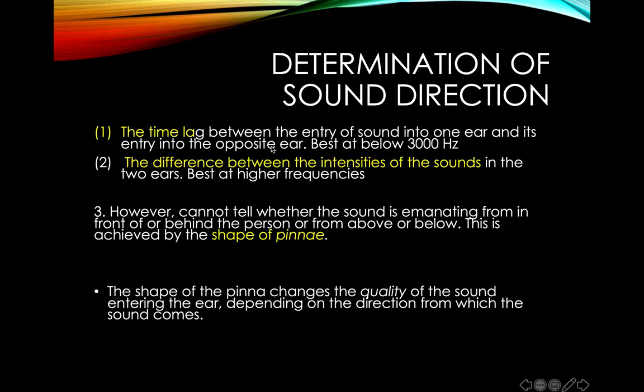The second method to determine the direction of the sound is the difference between the intensities of the sound. So it is the same thing. For example, if someone is shouting at my right side, the intensity or amplitude of the sound will be louder in the right ear as compared to the left.